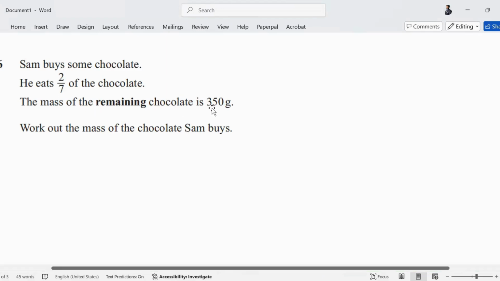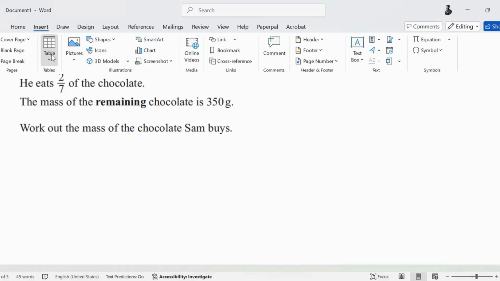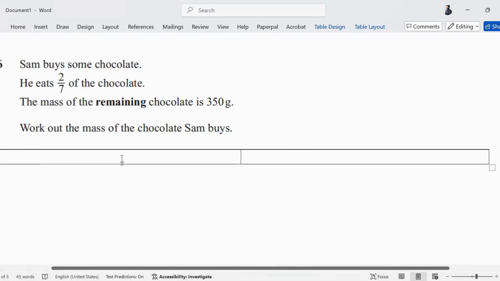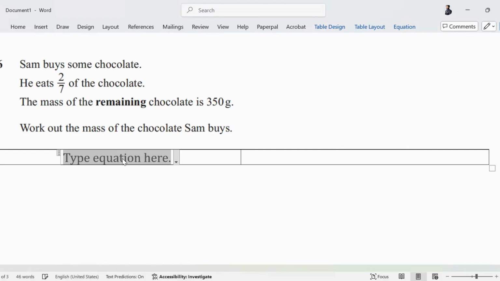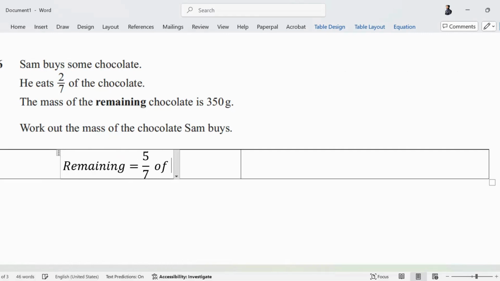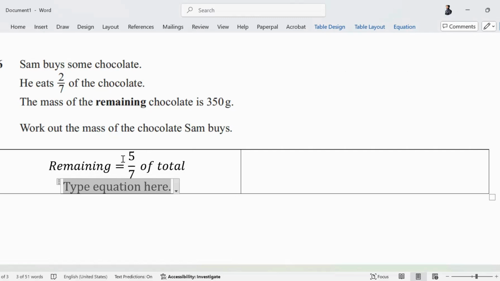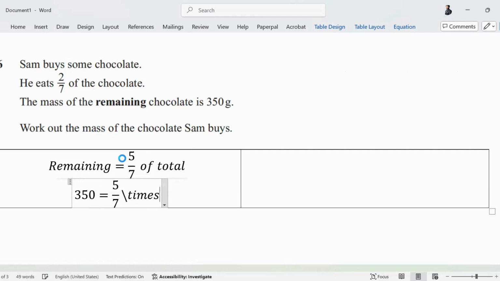The mass of the remaining chocolate is 350 grams. So we can do it this way. We can say that the remaining is 5 upon 7 of the total. I know the remaining is 350, and the total is what I do not know. Can you figure out the total mass? Work it out quickly, well done.